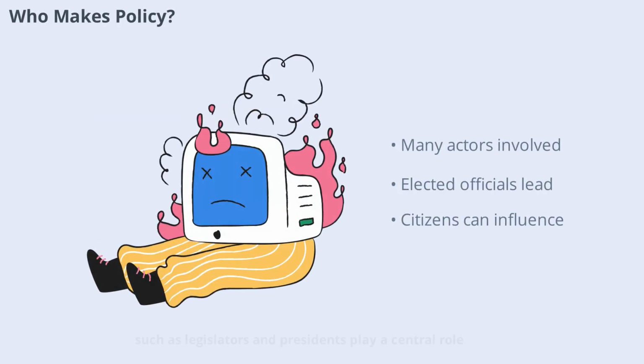Elected officials such as legislators and presidents play a central role, but many others are involved, including government agencies, judges, and even private organizations. Interest groups, experts, and ordinary citizens can all influence policy decisions through advocacy and participation. Understanding who makes policy helps us see the many voices and interests at play in shaping our society.